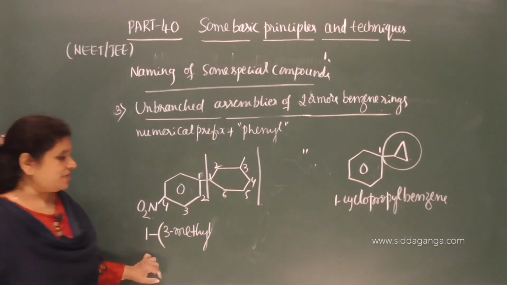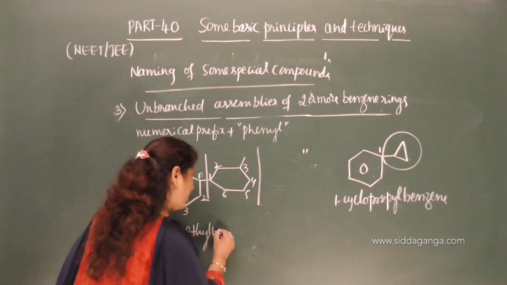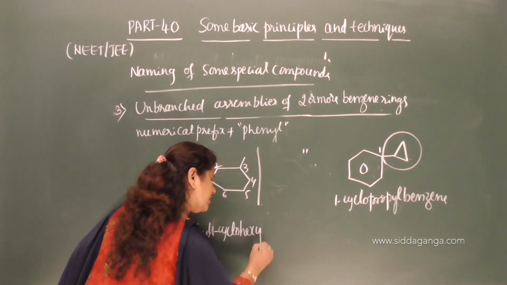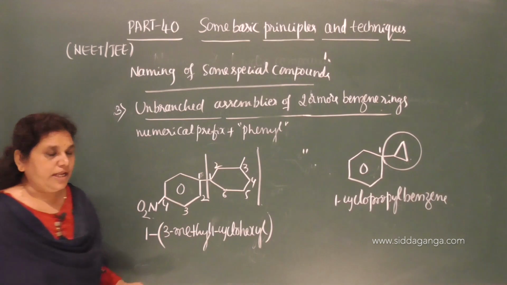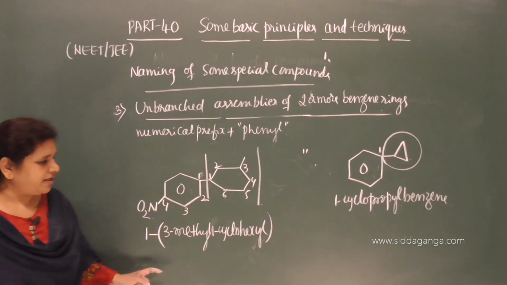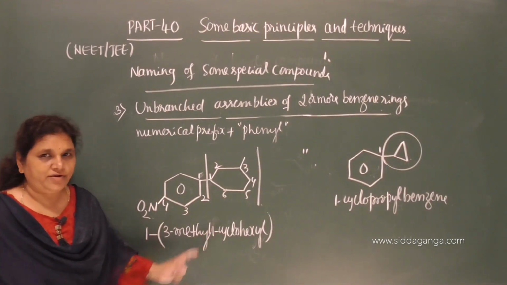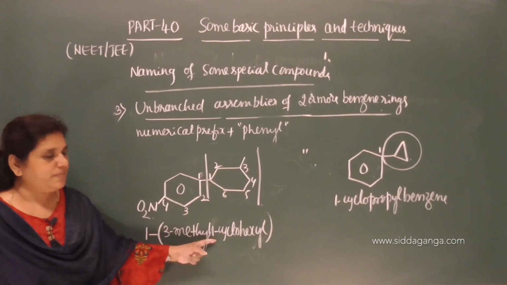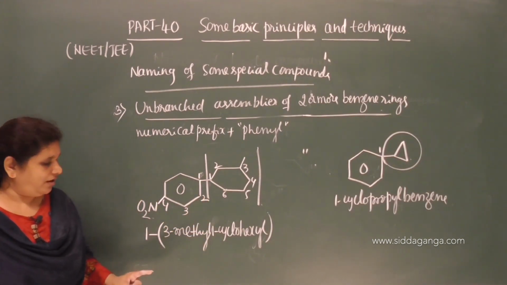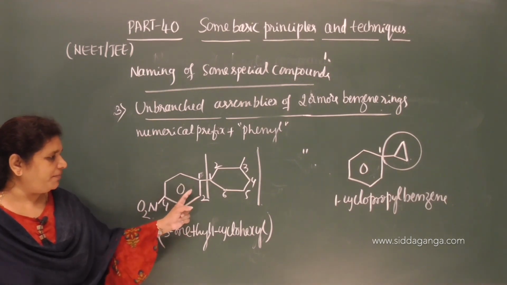Because on the first carbon only it gets attached. 1-cyclohexyl. It always gets the locant 1. So we need not specify 1, but to understand this concept in a proper way, you need to give the locant 1 here. Even you can ignore this because this carbon always gets the lowest number 1. Clear? So 1 on the first carbon atom of the benzene.